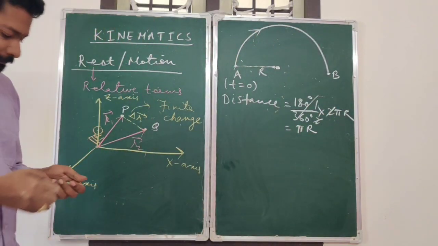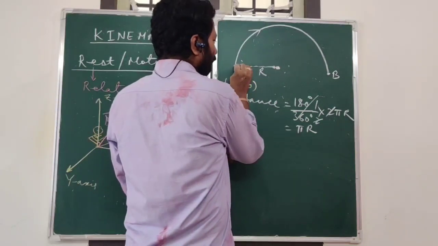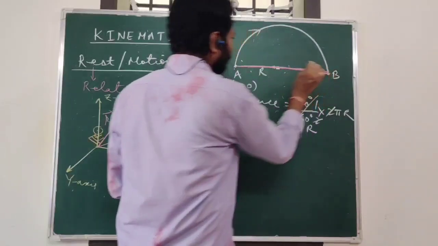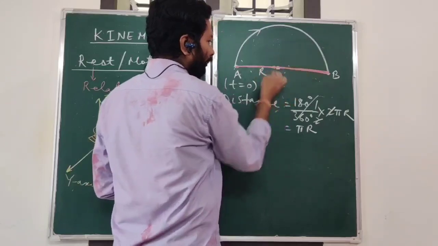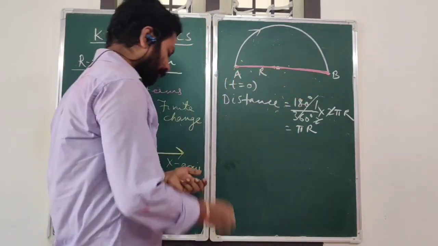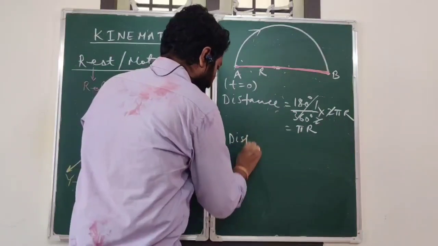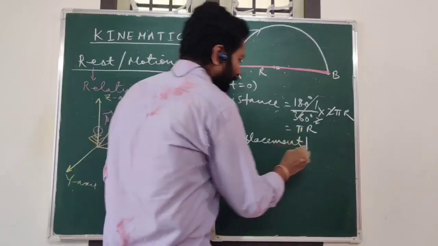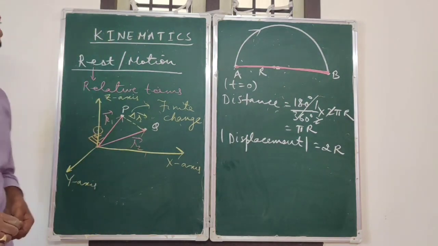What is the displacement? Displacement is the shortest distance between initial and final position. Where is the initial position? This is the initial position. What is the final position? This. So what is the shortest distance? It is the length of the straight line joining A and B. So magnitude of displacement in this case is going to become equal to 2 r. That will be 2 r.